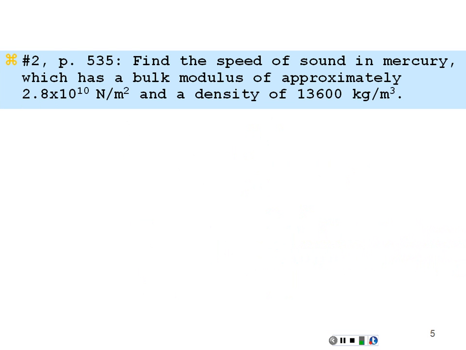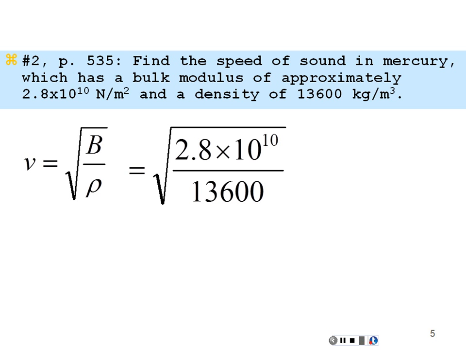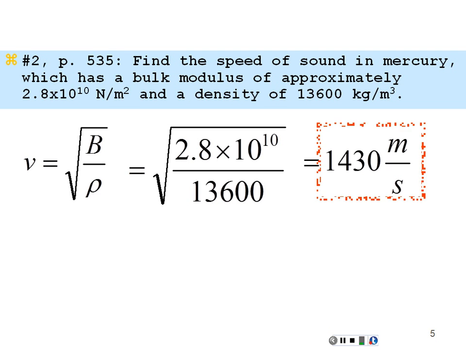Let's try this out with a liquid. Let's find the speed of sound in mercury, which has a bulk modulus of approximately 2.8 times 10 to the 10 newtons per meter squared, and a density of 13,600 kilograms per meter cubed. Well, the velocity of sound in a liquid is equal to the square root of its bulk modulus over its density. So for mercury, that would be 2.8 times 10 to the 10 newtons per meter squared over 13,600 kilograms per meter cubed, square root. That's 1,430 meters per second.